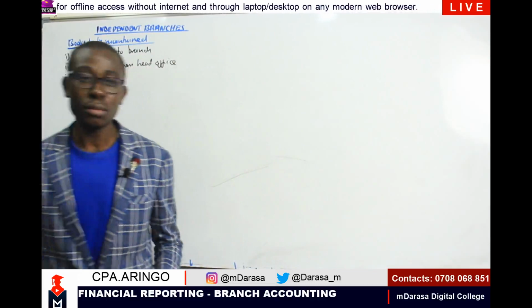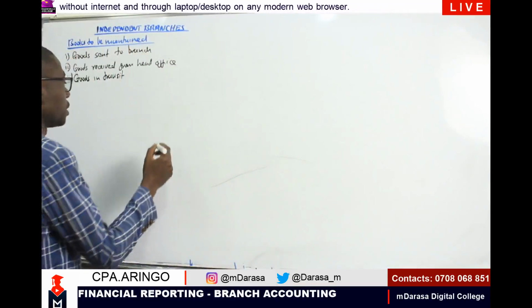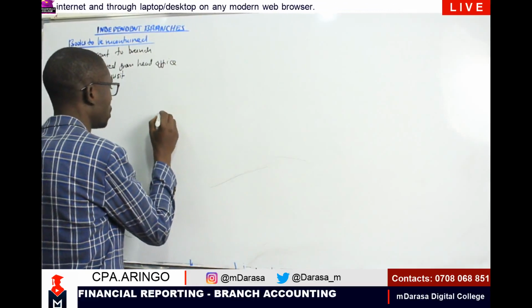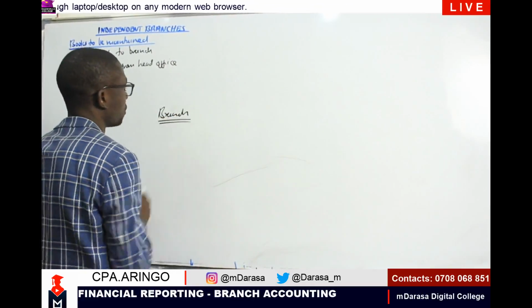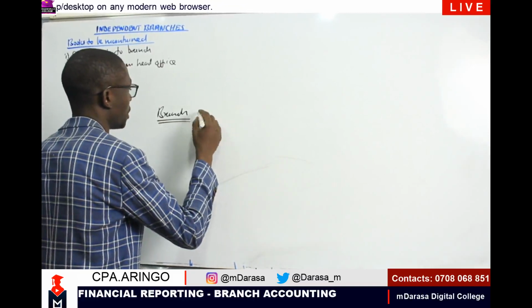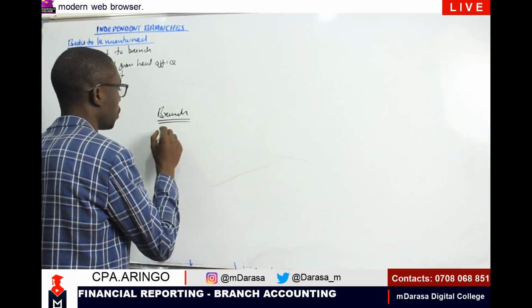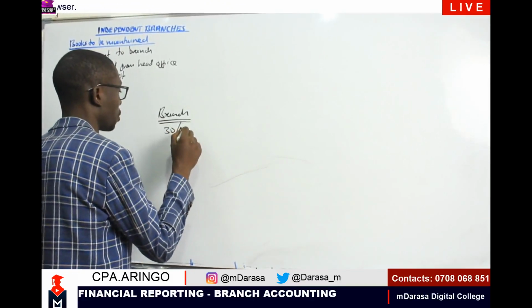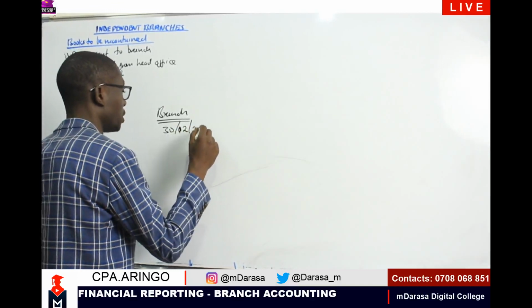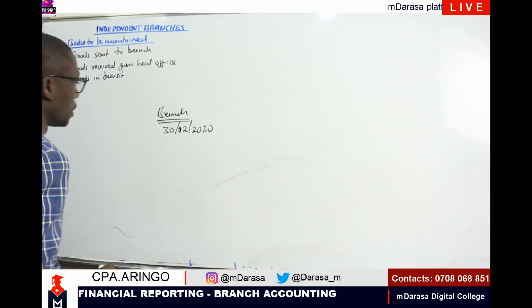Why are we saying like that? Look at this concept. These are goods that we are transferring. Assuming you're looking at the branch here, and the closing period of the branch is say 1st December 2020.